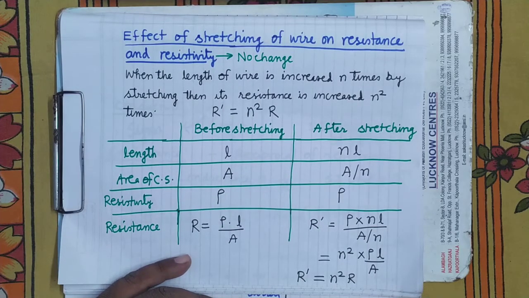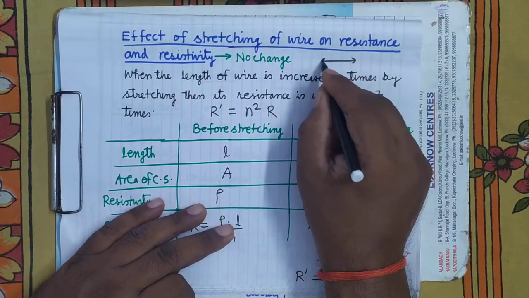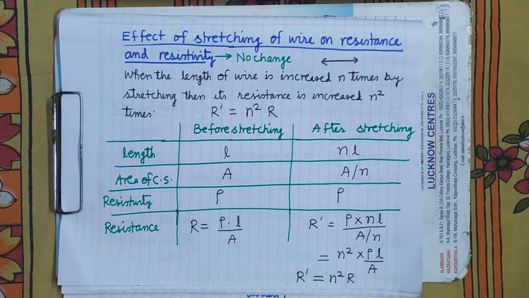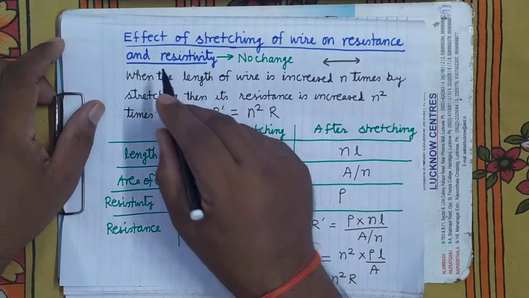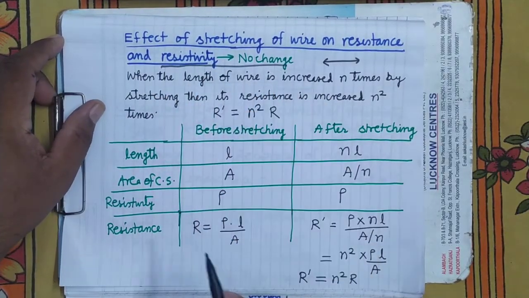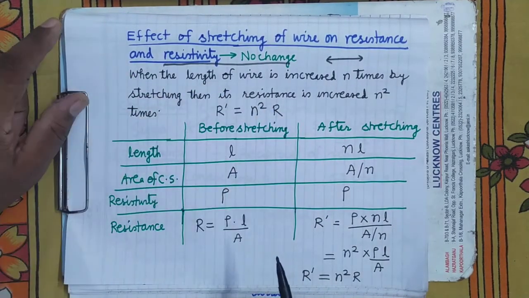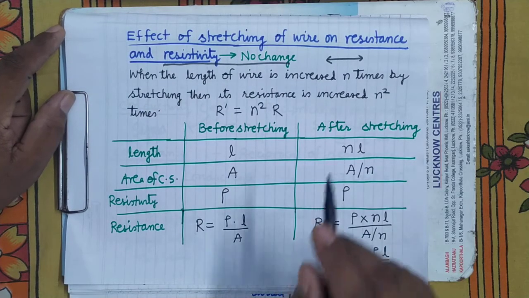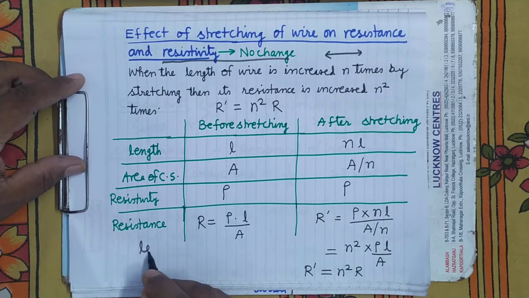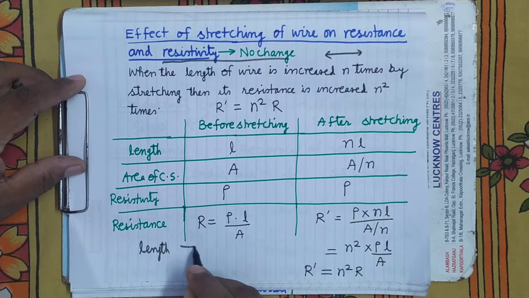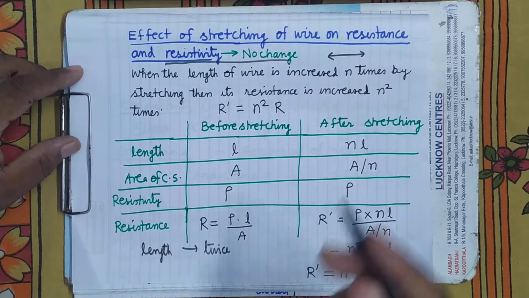It's clear. Stretching the wire means pulling it on either side. It is pulled from both sides. What will happen? Its length will increase and area of cross section will decrease. It will not affect the resistivity. Resistivity will remain unchanged. But what will happen to the resistance? When the length of a wire is increased n times by stretching, its resistance increases n square times. Means if you make the length twice, the resistance will increase 2 square times.